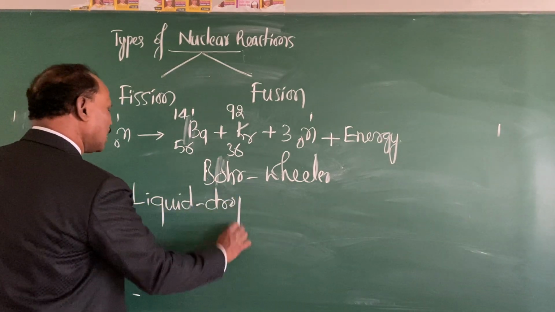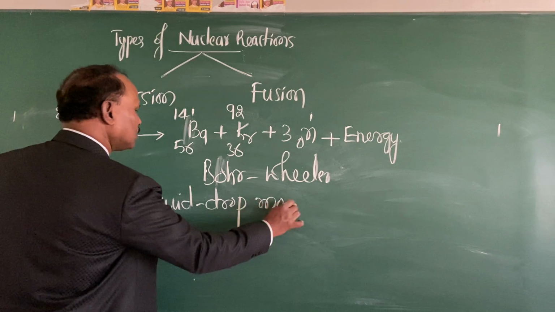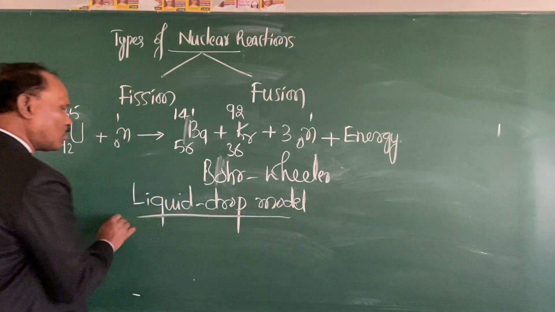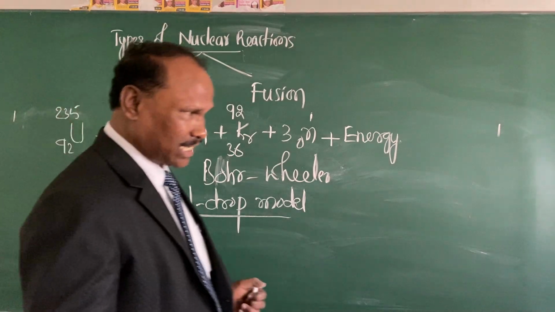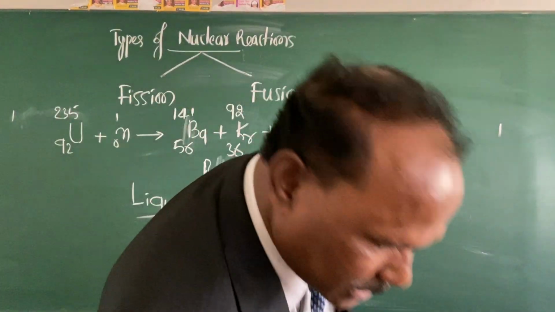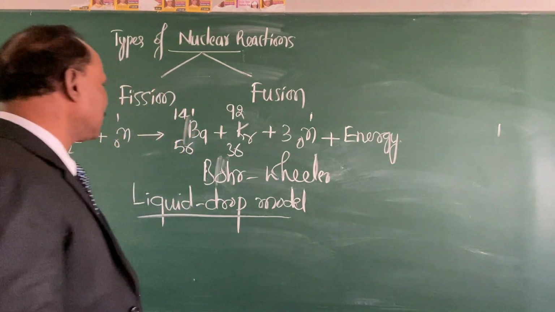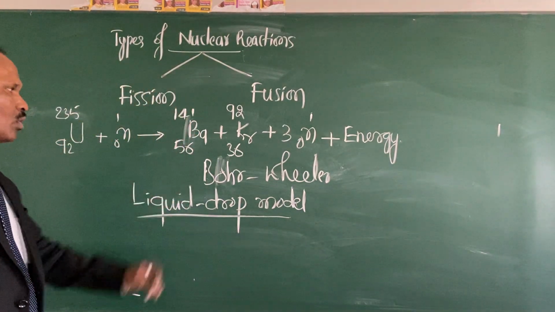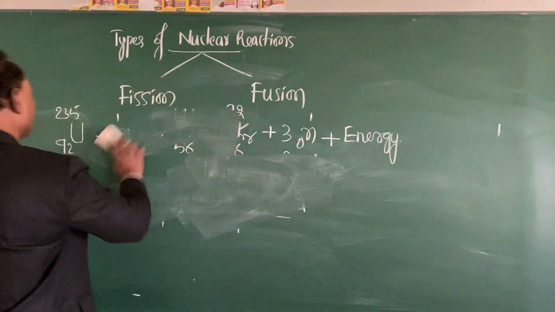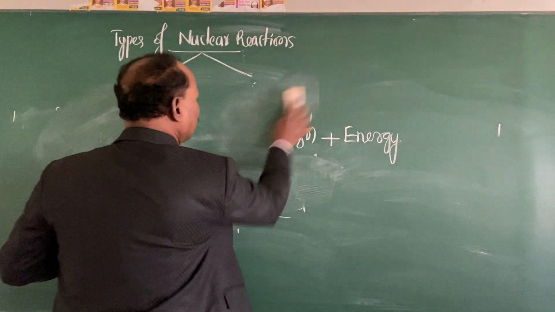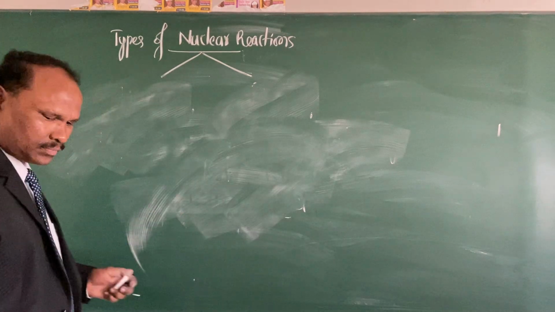They have proposed this model to explain the nuclear fission reaction. So who proposed this liquid drop model? It is Bohr and Wheeler. Let us see how the explanation goes to explain the nuclear fission reaction.